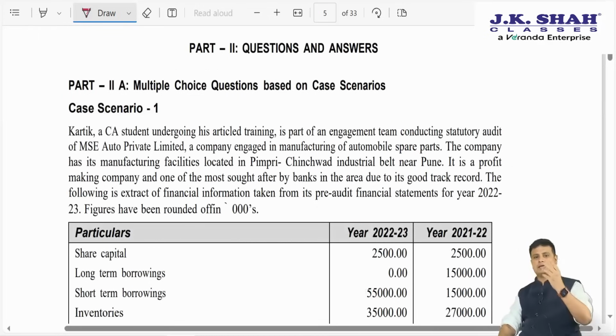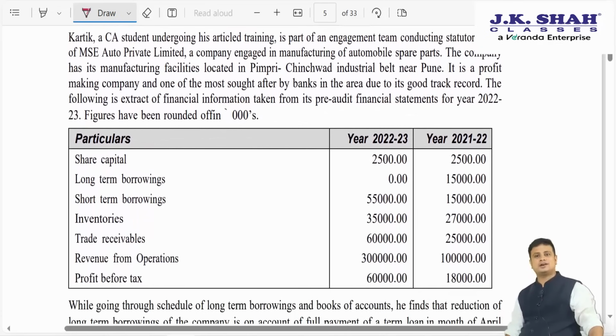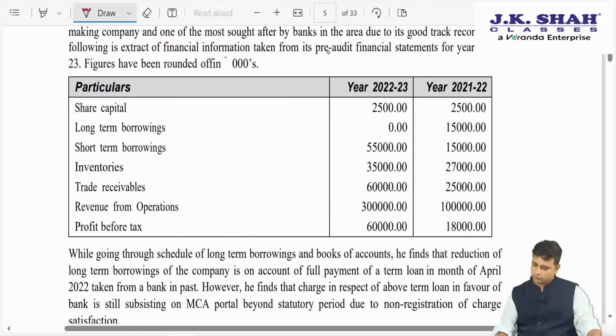So let us begin with the case study based MCQ. Karthik, a CA student undergoing his article training, is part of the engagement team conducting the statutory audit of MSC Auto Private Limited, a company engaged in manufacturing of automobile spare parts. The company has its manufacturing located at the Pimpri-Chinchwad industrial belt near Pune. It is a profit-making company and one of the most sought after by banks in the area due to its good track record. The following is an extract of the pre-audit financial statement of 22-23.